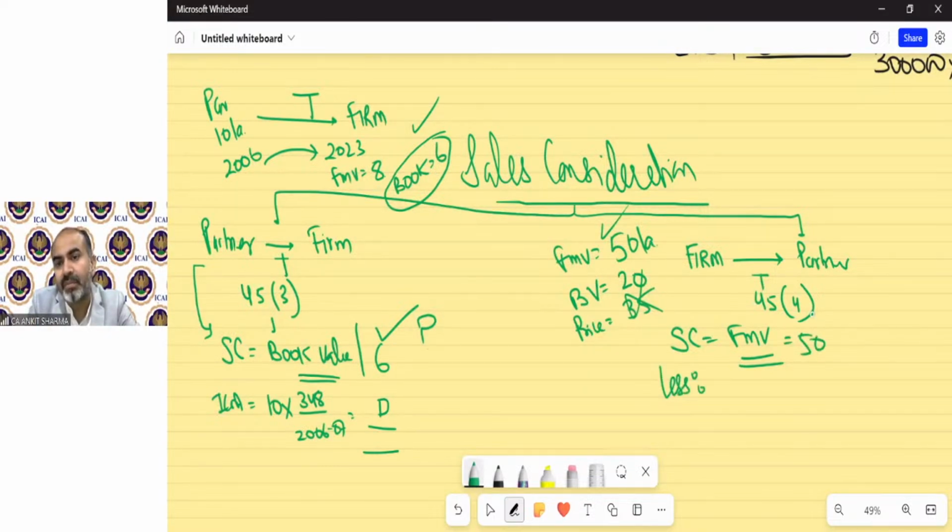Less cost of acquisition, period of holding provision will remain the same. So section 45(3) and 45(4) just explain what should be the sale consideration in these two situations, when a partner transfers an asset to the firm or vice versa. These provisions have already been written over here.